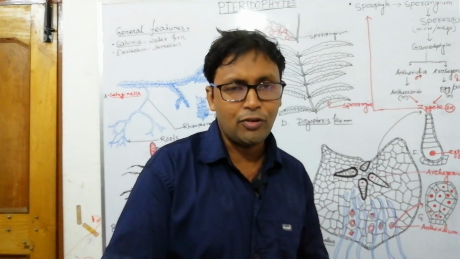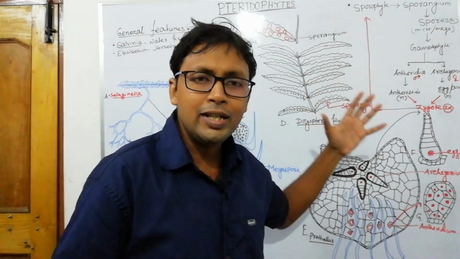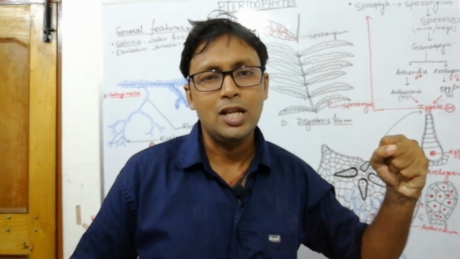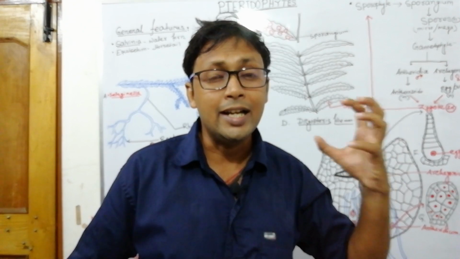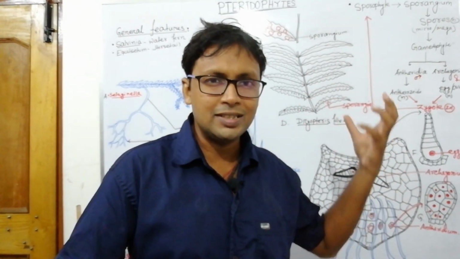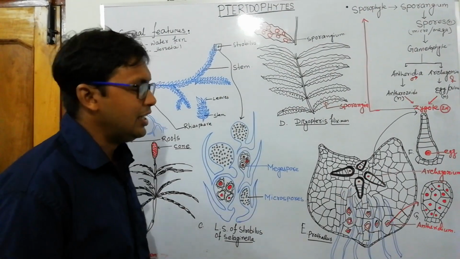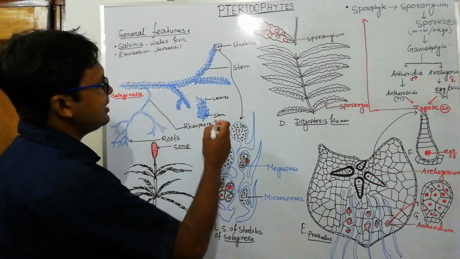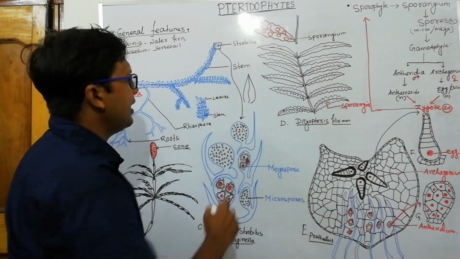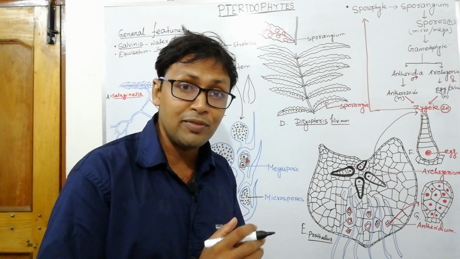What are actually the traits? Here are some pictures I have drawn, and I will discuss the traits and the hidden mysteries present in pteridophytes. This is the body of Selaginella. Here you see the Selaginella leaves looking like this. These are leaf-like structures, but this is the true leaf, and it is photosynthetic.